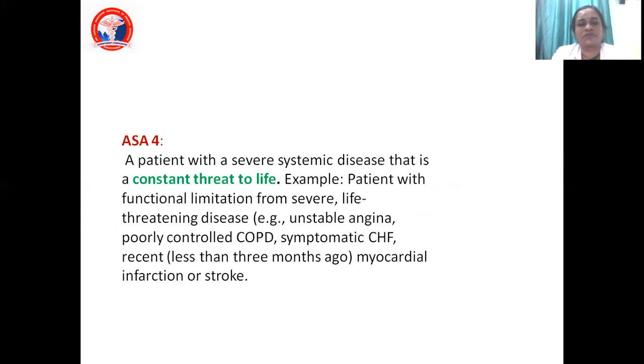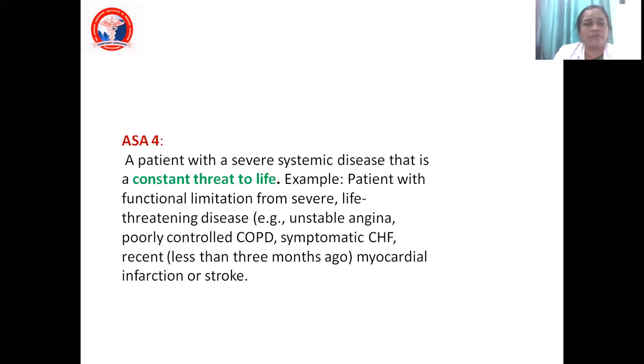Next comes ASA4. Here, of course, it's a very severe systemic illness where there is a constant threat to life. There can be severe stroke, myocardial infarction, everything in the extreme limit. So what am I going to do? I might be compelled to take the case because it might be an emergency, like a road traffic accident.